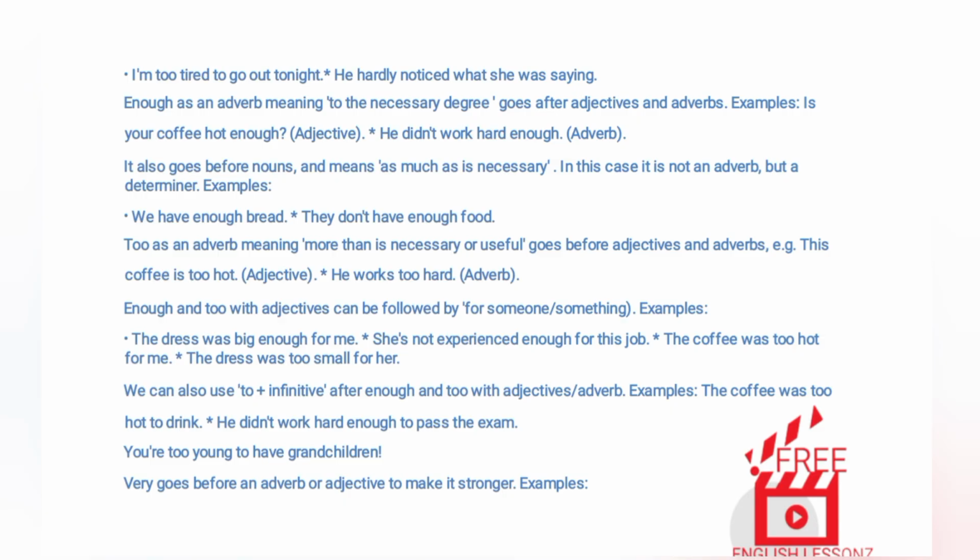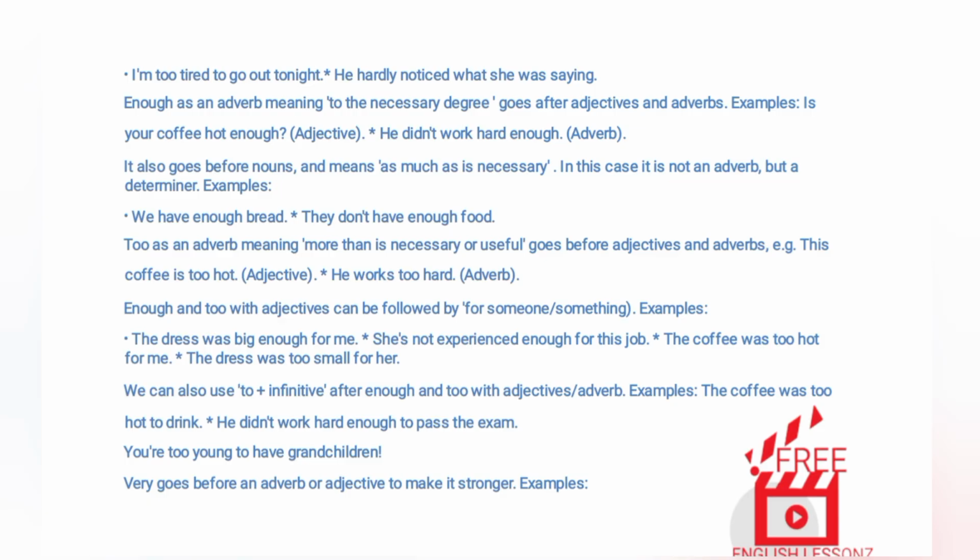Examples. The dress was big enough for me. She's not experienced enough for this job. The coffee was too hot for me. The dress was too small for her. We can also use to plus infinitive after enough and too with adjective or adverb. Examples. The coffee was too hot to drink. He didn't work hard enough to pass the exam. You're too young to have grandchildren.